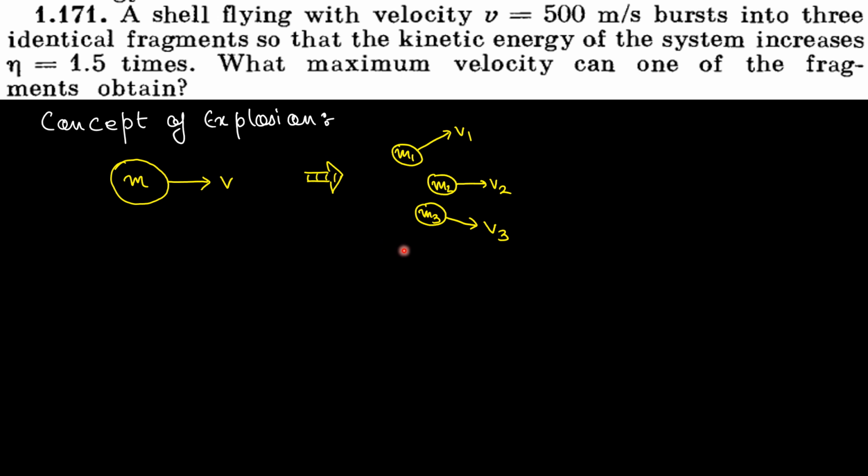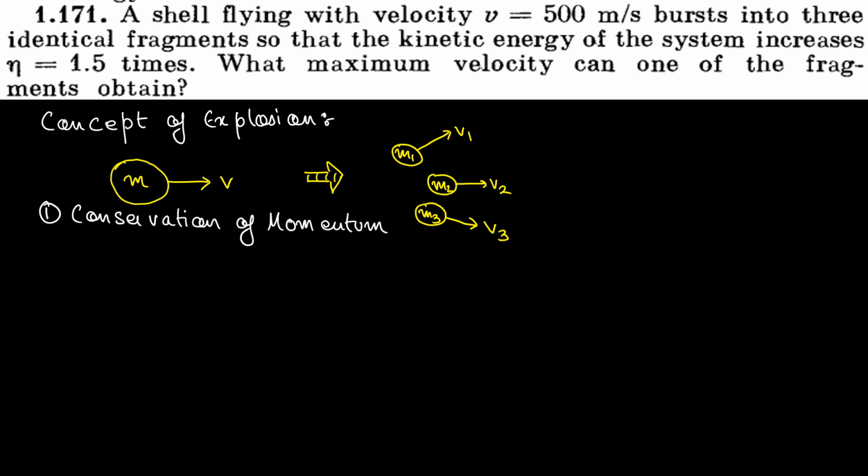If I take m1 plus m2 plus m3 as the system, there is no external force acting on it. So the momentum of the system will always be conserved, and I can always apply conservation of momentum.